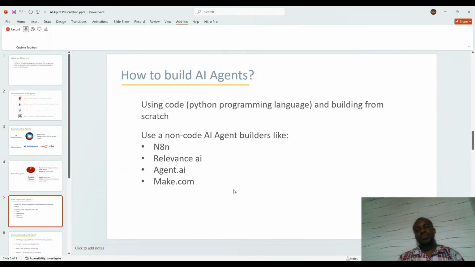The second way you can build it, which has become popular these days, and the good thing with this is that if you are a non-tech person and you don't have an idea of coding and the rest of them, you can still build AI agents. And that brings us to what we refer to as no-code AI agent builders. Examples of them are N8N, Relevance AI, Agent AI, Make.com. There are several of them, Agentive, so many. And each of them has one advantage over the other, or one will do something better than the other.